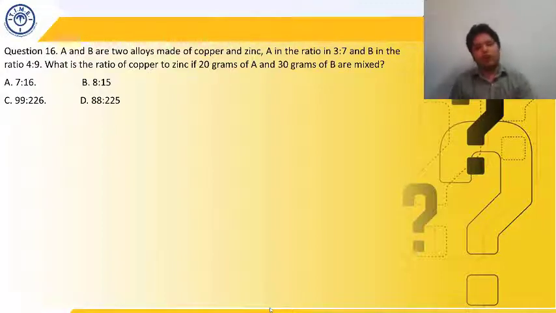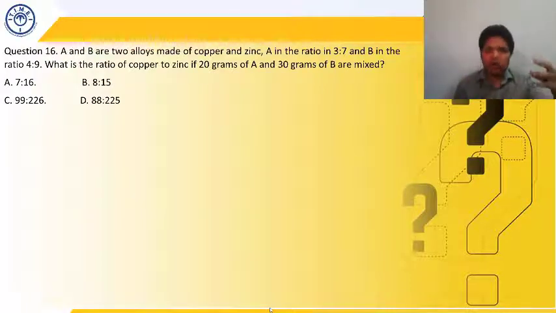Okay, I hope all of you have read the question and most of you have got the idea of what has to be done. So this is a question from the mixture and alligation topic. So what has to be done here? What is the question giving? A and B are two alloys made up of copper and zinc. So there are two alloys, alloy A and alloy B. Both are made up of two metals, copper and zinc.